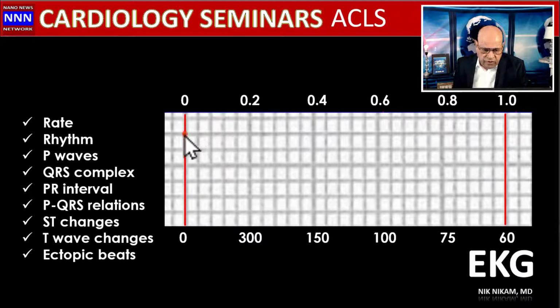So if your first QRS complex is here, and the next one is coming at the darker line, which is 5 boxes, the rate is 300. If there are 10 boxes, the rate is 150. If there are 15 boxes, the rate is 100, then 75 and 60. So in this way, you can very quickly calculate the heart rate.